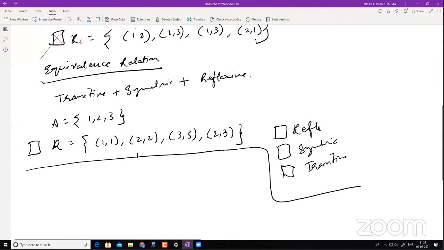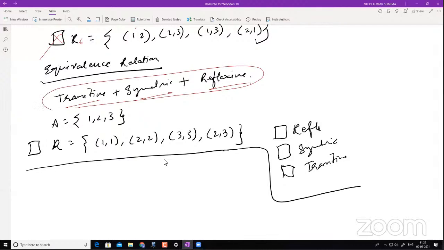Clear? Now let's understand what an equivalence relation is. So we have only 2 more minutes to finish this. If a relation is transitive, symmetric and reflexive, if it is all of these, then it is an equivalence relation. Please mute everyone. Okay, now everyone has been put on mute. So a relation which is transitive and symmetric and reflexive is an equivalence relation. So that is the condition.